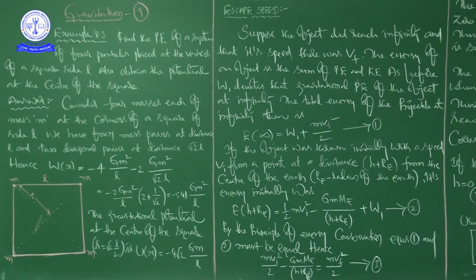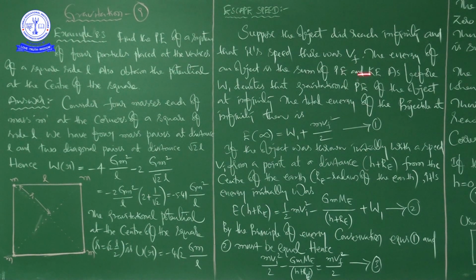The total energy of the projectile at infinity then is. Projectile means the object which is thrown vertically upward with a certain initial speed. Projectile is nothing but anything which is thrown with a certain amount of speed.